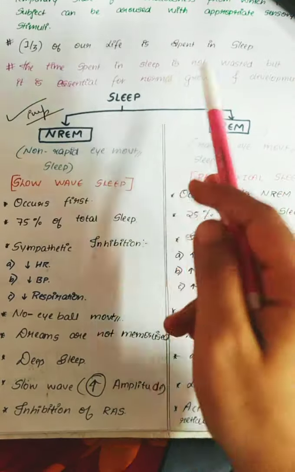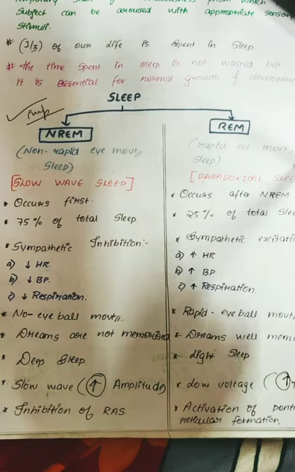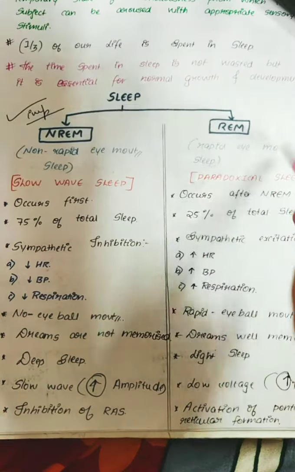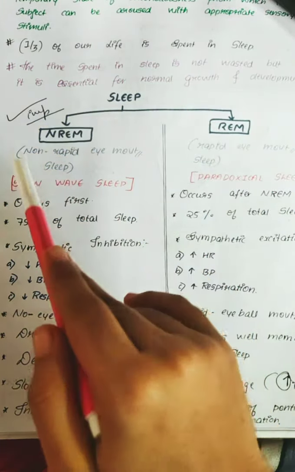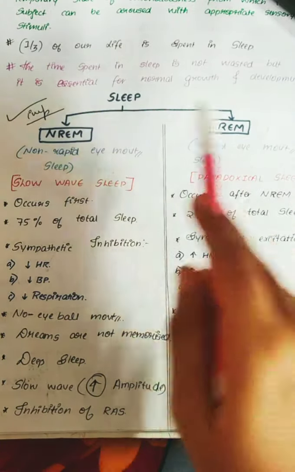Whereas in REM sleep, you can see there will be rapid eye movement. REM is rapid eye movement sleep. So NREM is also called slow wave sleep, whereas REM is also called paradoxical sleep. You have to remember this.